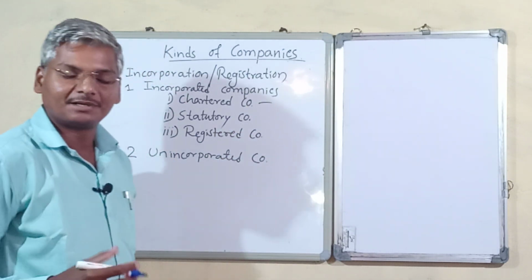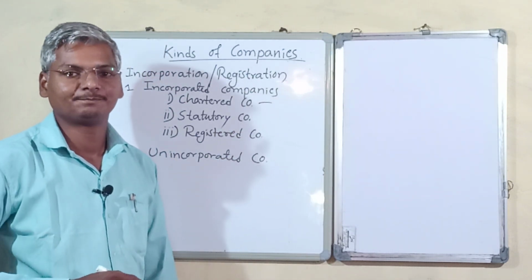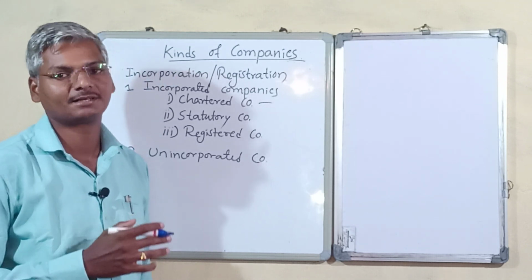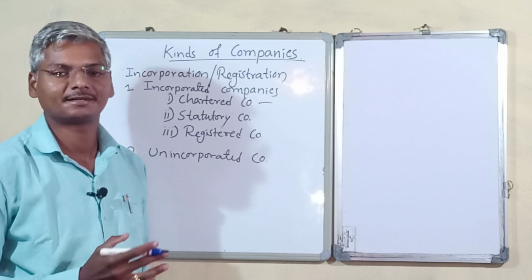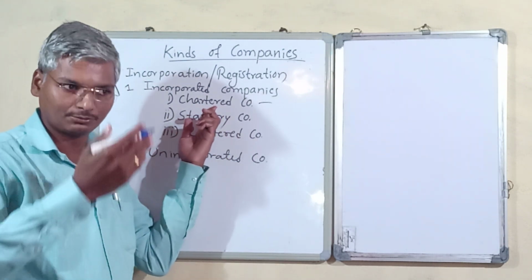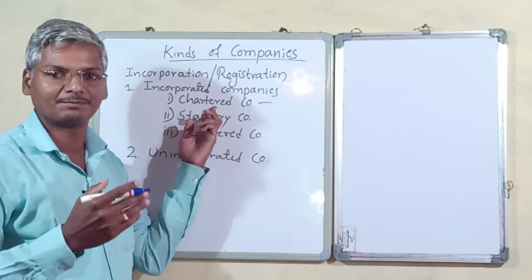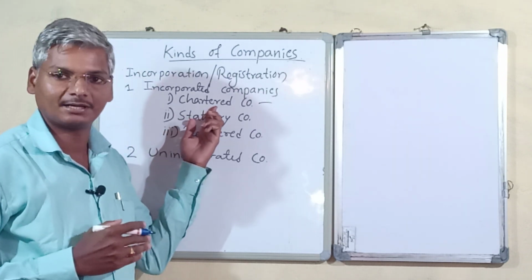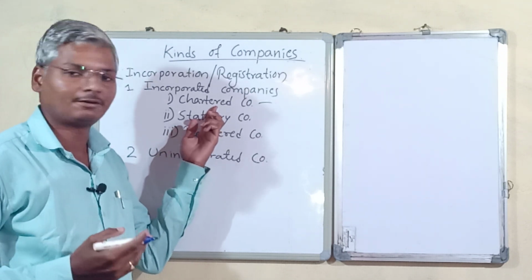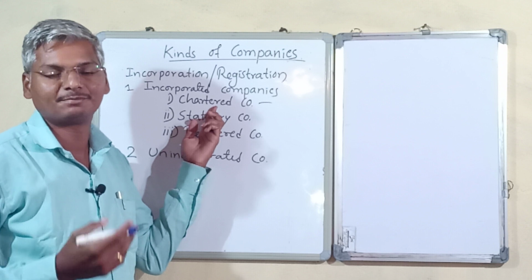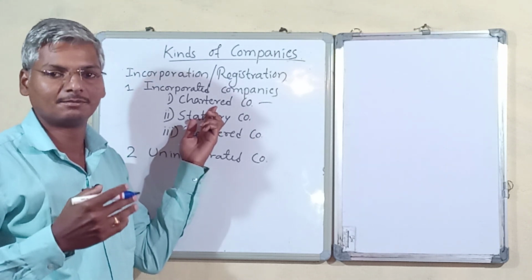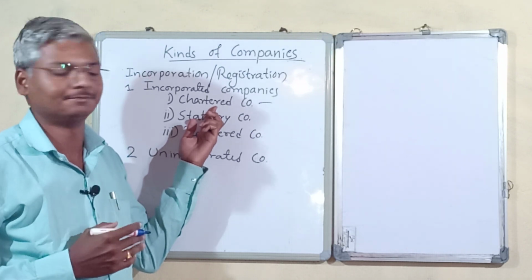Chartered companies are companies which are run by a royal charter, which is looked after by a particular king or queen of that country or that state. So these are companies whose rules and regulations are followed under a particular royal charter. In India we do not have any chartered companies, but I can give you an example of a chartered company. East India Company is one of the chartered companies, which was established or run by a British queen.